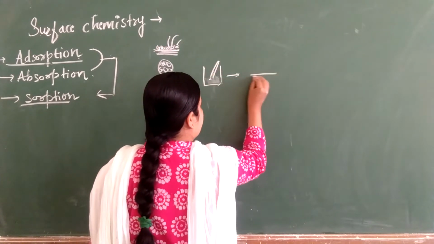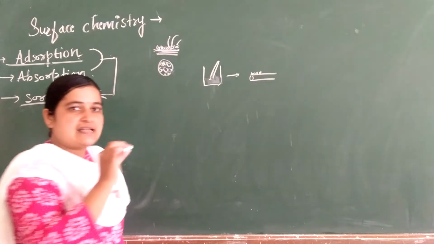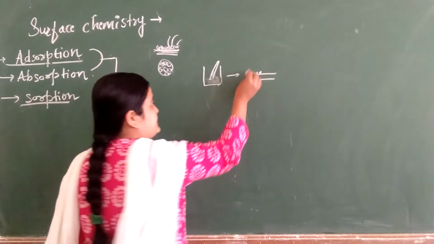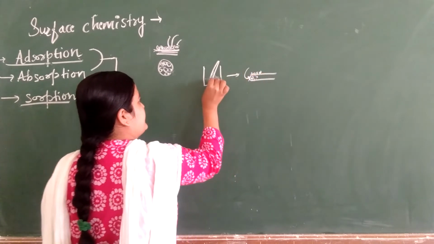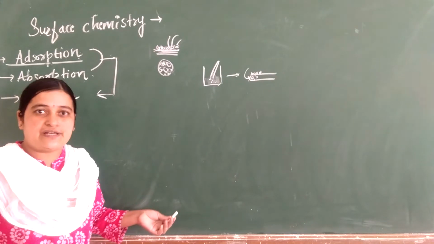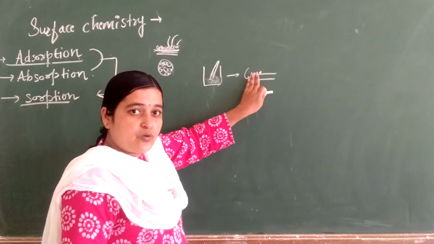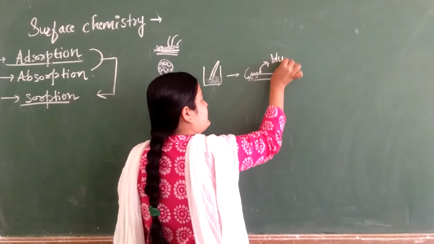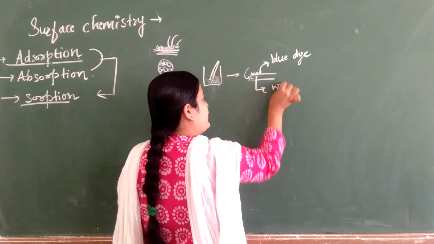Consider this is our chalk, and on the surface of this chalk we have blue ink. The surface of the chalk becomes blue in nature, and inside that chalk the solvent particles move inside. In the blue ink, the solvent is water itself, and that solvent is present inside the chalk. So the surface of the chalk has the blue dye, and inside the chalk we have water as a solvent.